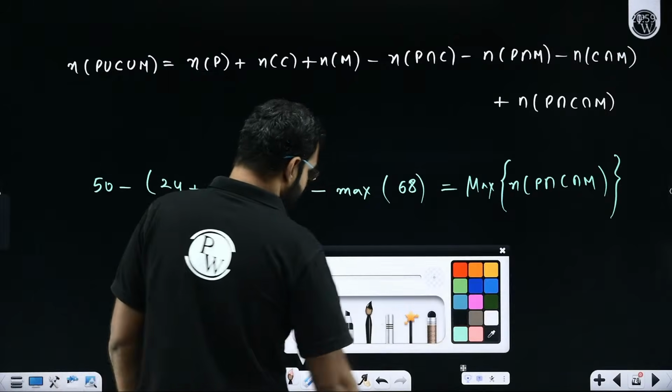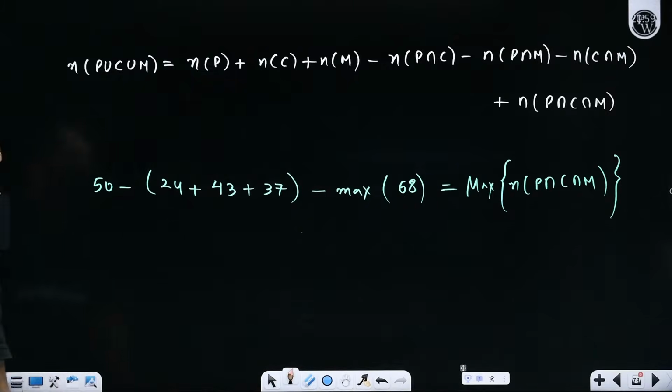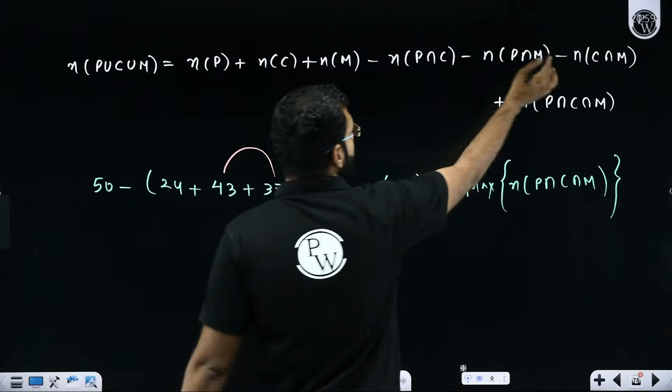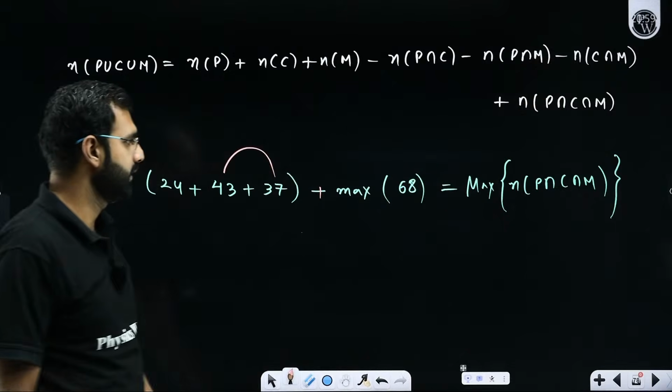So with this data, if I proceed ahead, what do I say? 43 plus 37, how much is that? I hope we are not making any mistakes here. We are with this minus of this and minus. So this gets added. I'm really sorry. Why did I put a minus? Minus, minus, minus when brought here becomes plus. Yes or no?